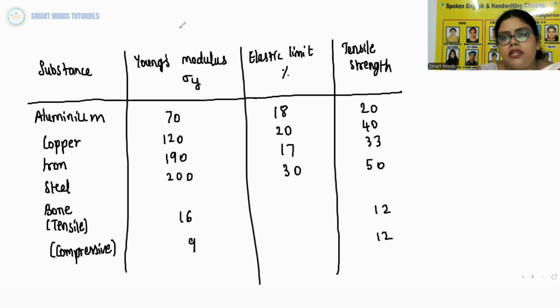To increase the length of a thin steel wire of 0.1 centimeter square cross sectional area by 0.1%, a force of 2000 Newton is required. The force required to produce the same strain in aluminium, brass and copper wires having the same cross-sectional area are 690 Newton, 900 Newton and 1100 Newton respectively.